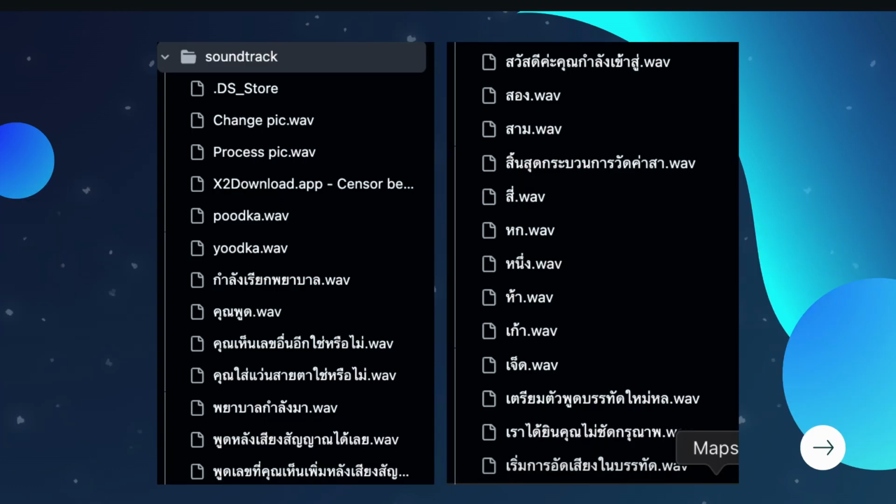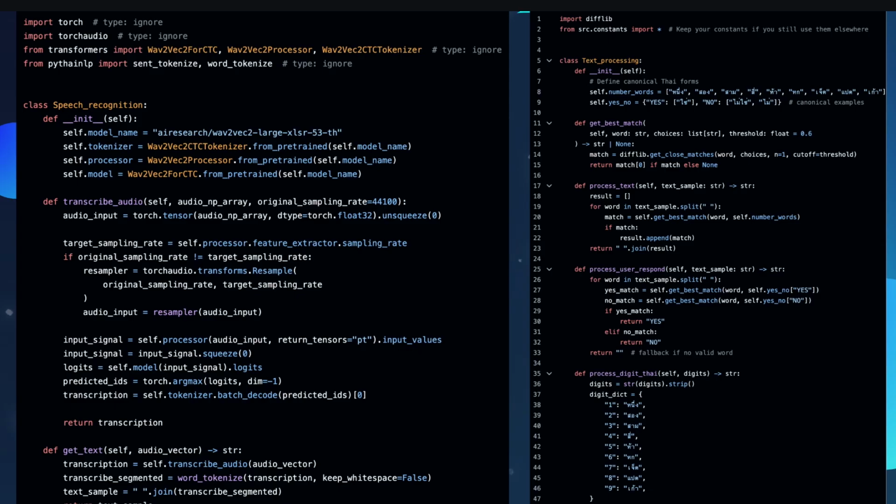Our app gives feedback for real communication, so that's why we need to record all the sound files, to be able to give feedback information. Here's the speech recognition example code. On the right side, there is the code that does the best match in the case of wrong communication.